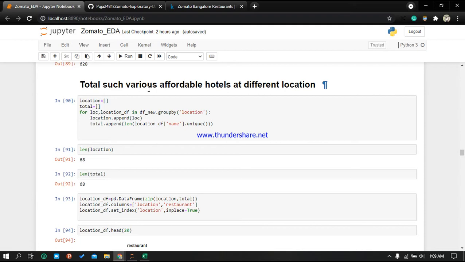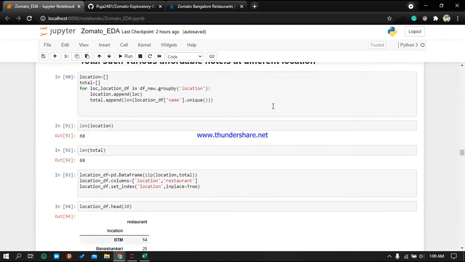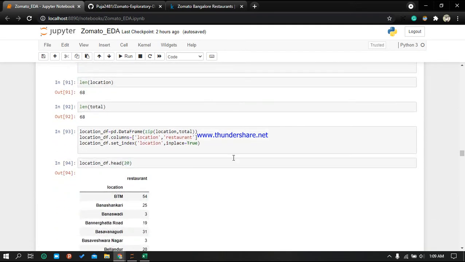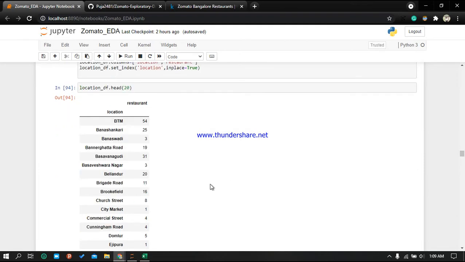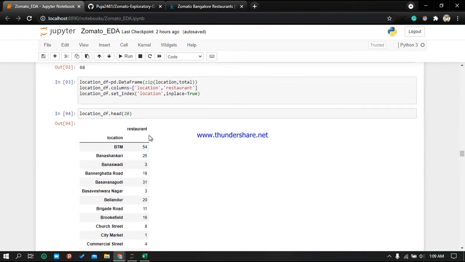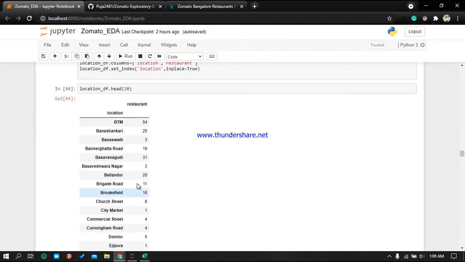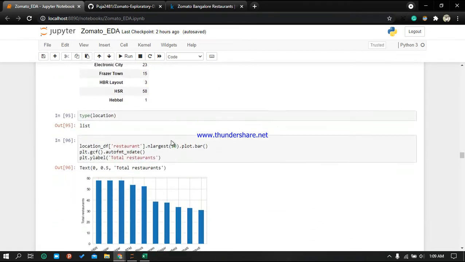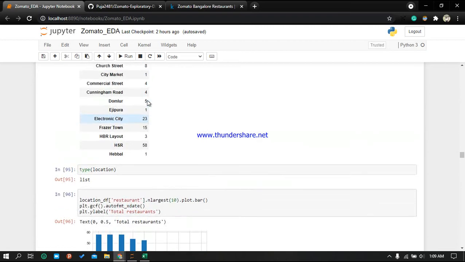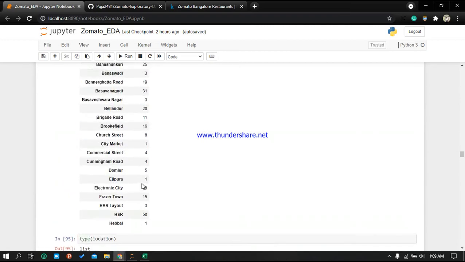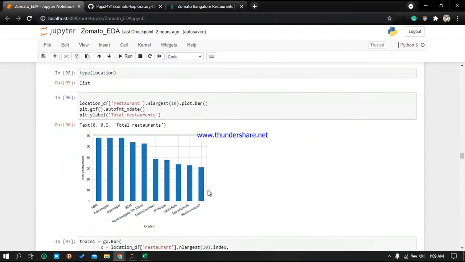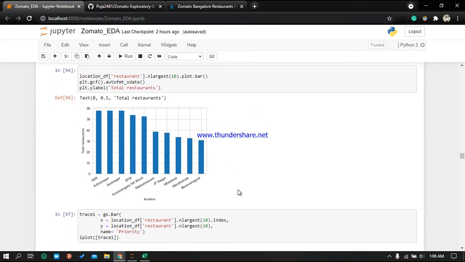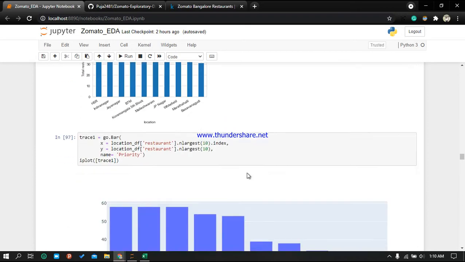So here we search for various affordable hotels at different locations. Here we are calculating at what location we are having them. So I have created a data frame of location and restaurant, and we are seeing the head. Then I am seeing what is the type of this data frame. So it is a list. Then I am creating the bar graph of location and total restaurants. Like in HSR there are almost 58 restaurants.